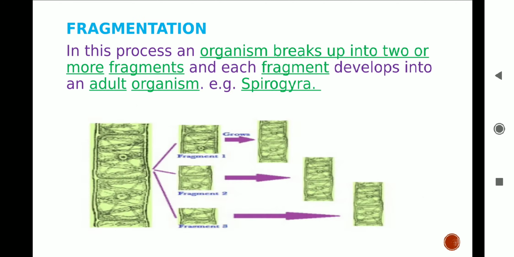The next method is fragmentation. It can only be seen in multicellular organisms having simple body organization, like the green, filament- or ribbon-shaped Spirogyra, which is an alga. Here, simple body organization means the body is not differentiated into tissues and organs. Spirogyra reproduces by breaking its body into small pieces called fragments, and from each fragment it grows a new plant.